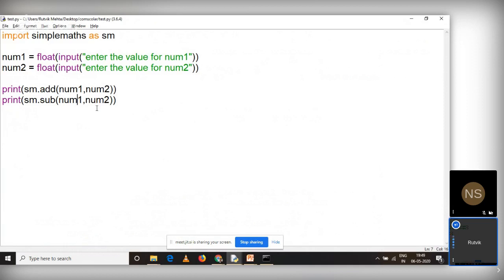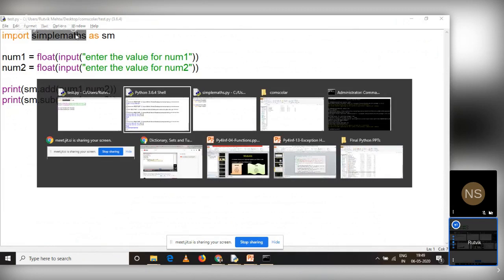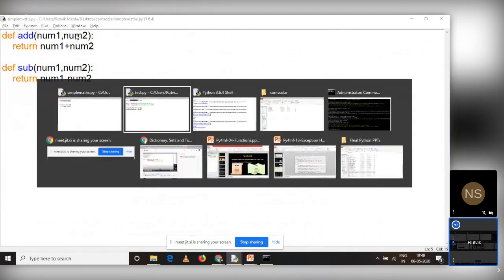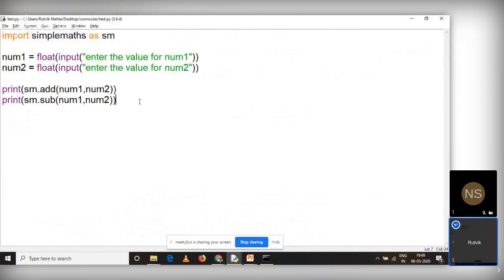So understand this. When you are working with your user-defined modules, you have to take care of three things. First thing, if you are working with your own user-defined module, and if you are importing it from another file like this test, right? This was my module, and I'm importing from this test.py. Either they should be available in the same folder. As I told you in this example, they are available in the same folder called Comscolar. Yes or no? First case.